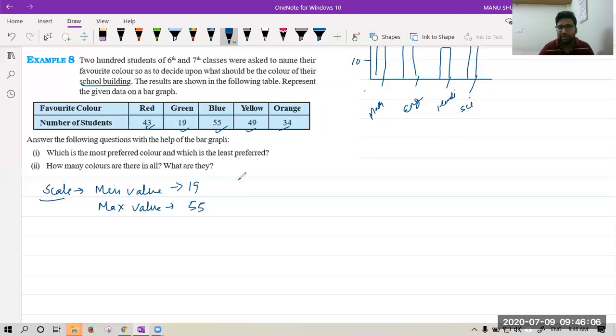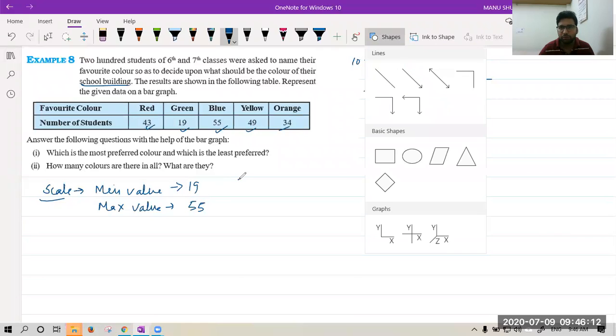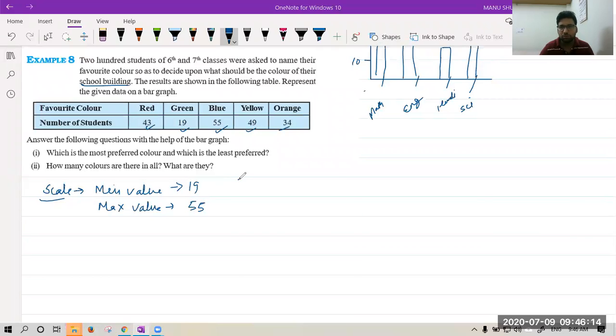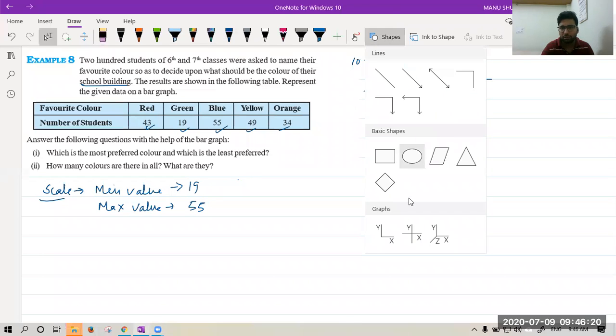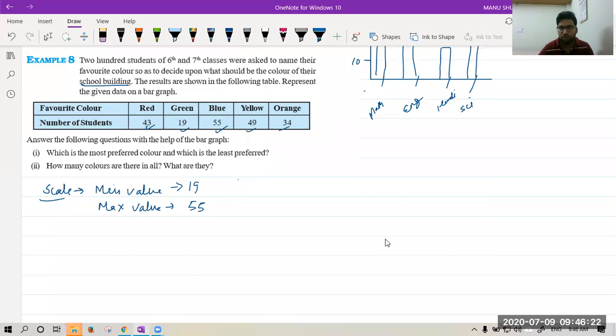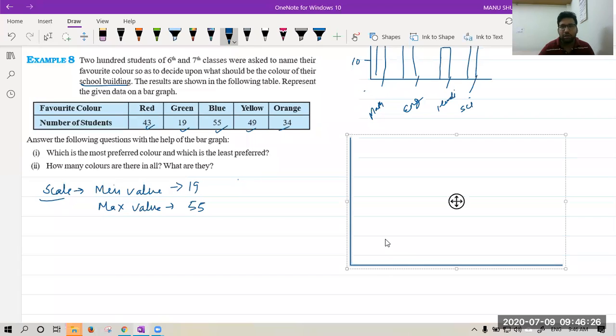Class, please understand this thing. The graph will look like this. One second, let me take the graph. Today we are discussing how to choose the scale. So suppose this is your graph. I will write the colors here.